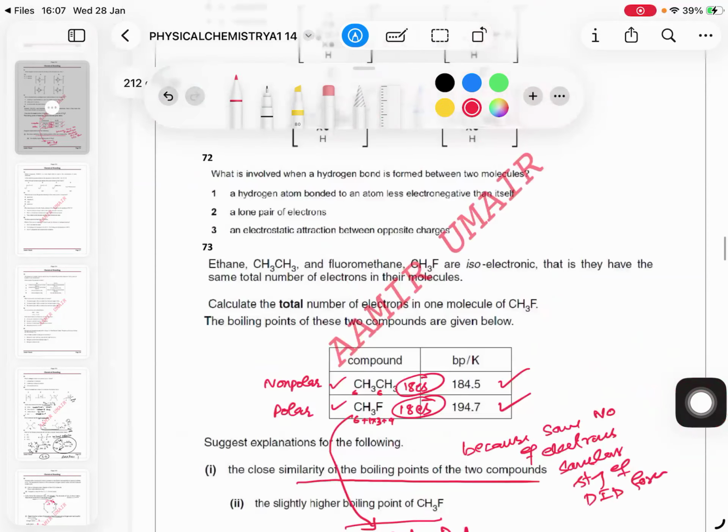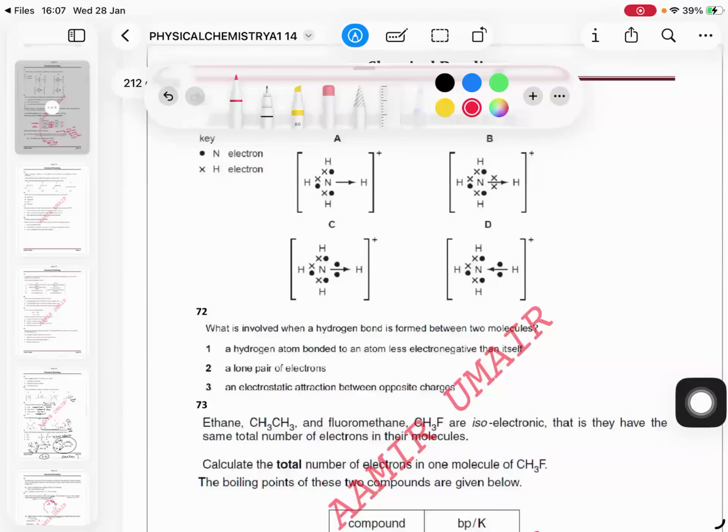So I hope you are getting it. Whenever you have to give an explanation related to melting or boiling point, you have to refer to the bonding and structure, and then you have to refer to the intermolecular forces if it is a covalent bond and simple molecular structure. Okay.